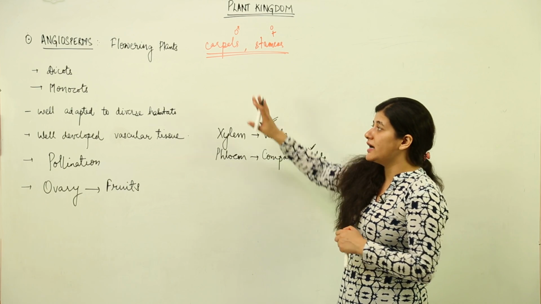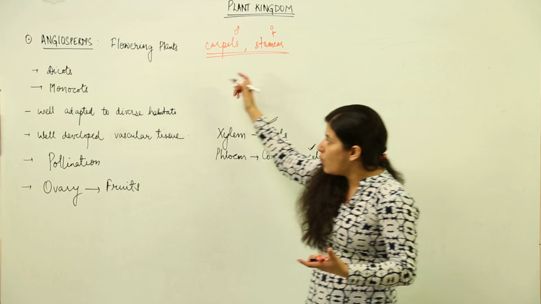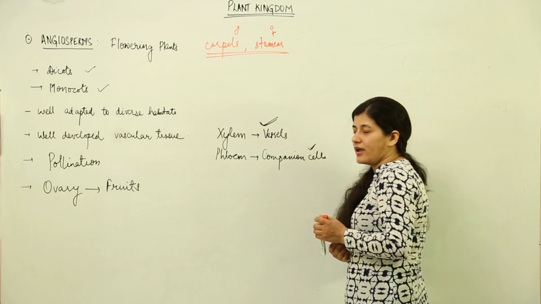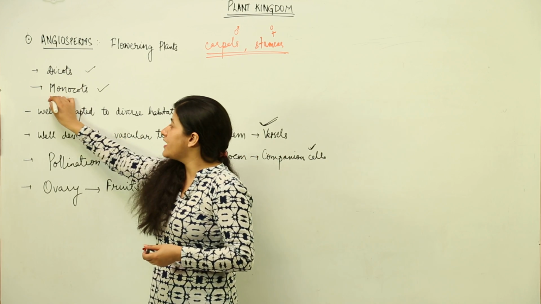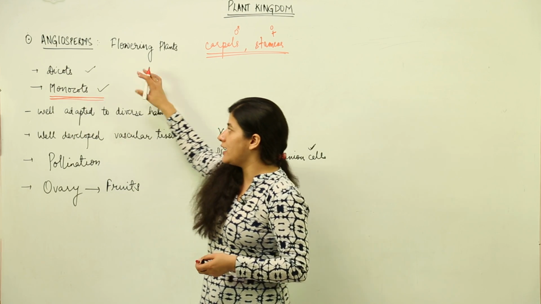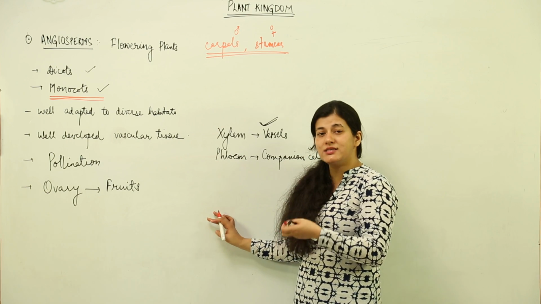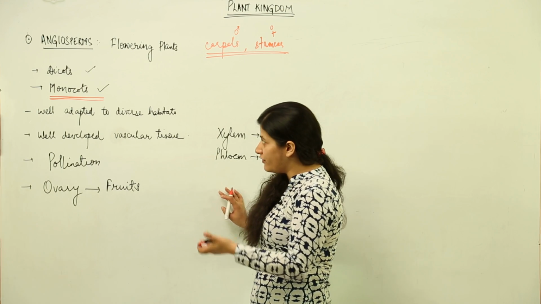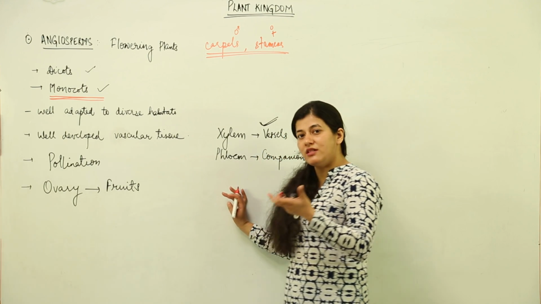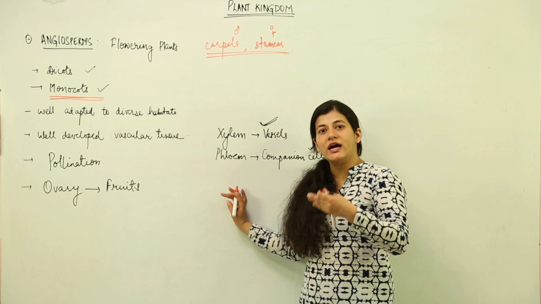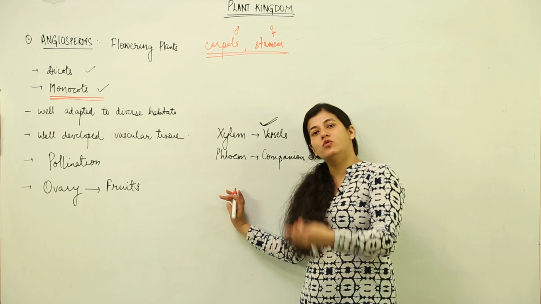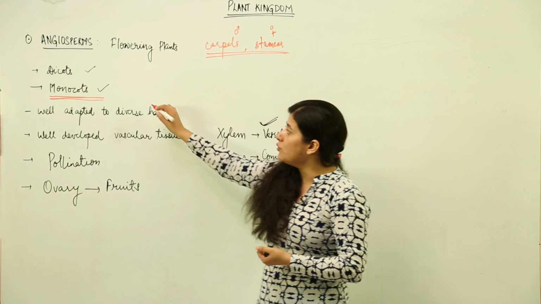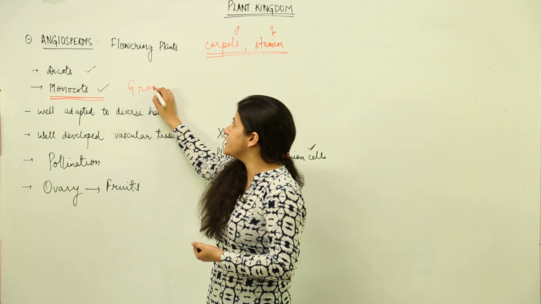Now these angiosperms are divided into further classification. One is dicotyledony and other is monocotyledony. Now what is the difference between dicot and monocot? You have to remember one thing, that monocots lie as the most advanced plants in the plant kingdom classification. They are most advanced, most diverse, and in the evolutionary course as well, if we study the phylogenetic classification, monocots are the most recent ones. When we say that they are most recent ones, that means we are referring to those plants which are most advanced. And when I say monocots, I am referring to the grasses.